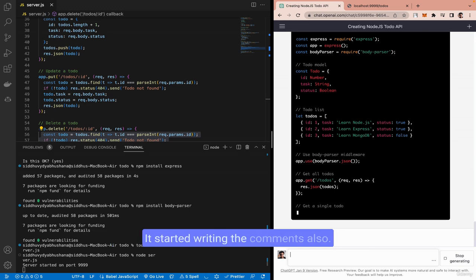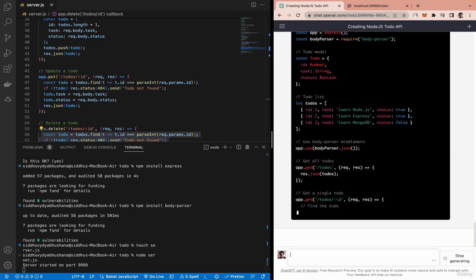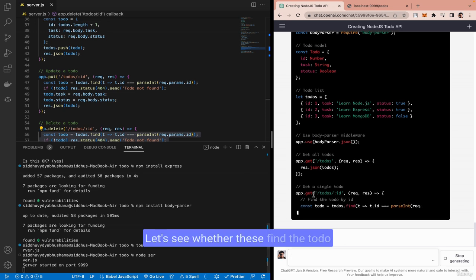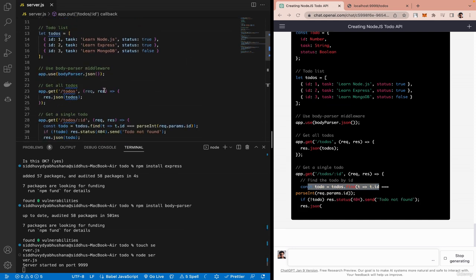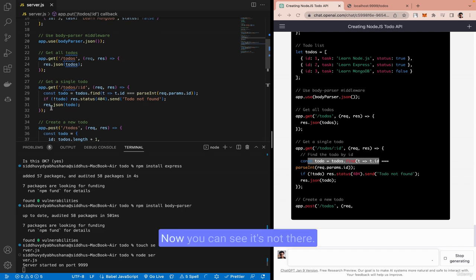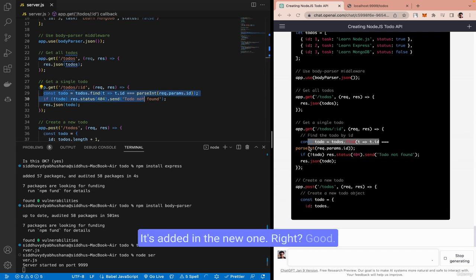It started writing the comments also. Let's see whether find to-do by ID is there or not, earlier in the get by ID. Now you can see it's not there. It's added in the new one, right? Good.